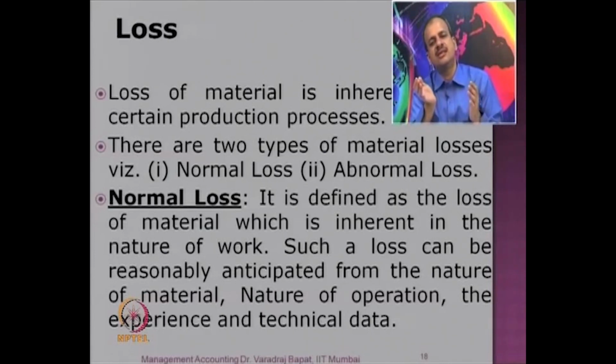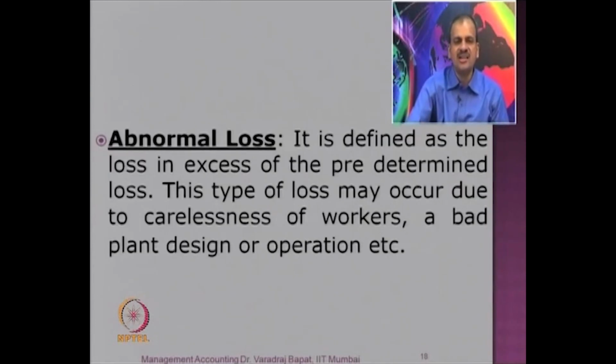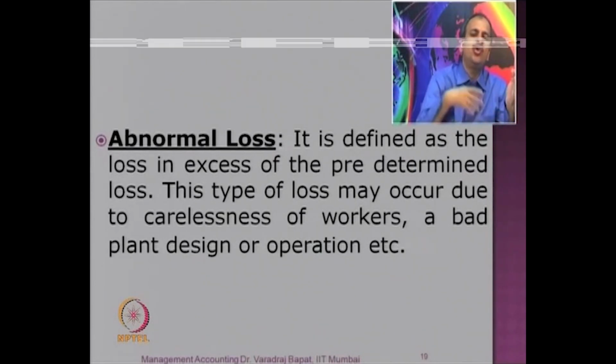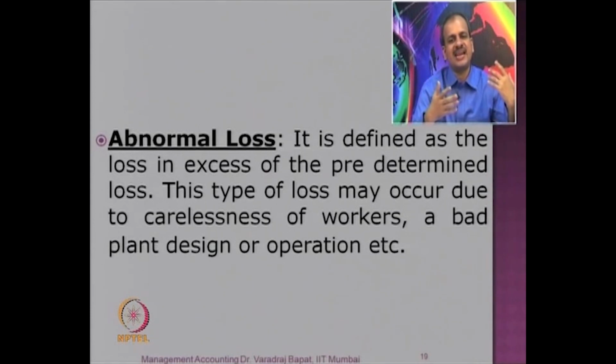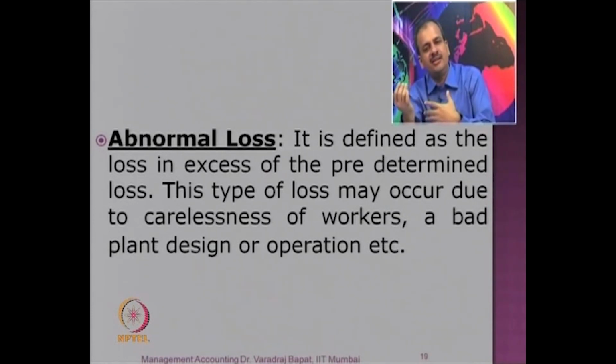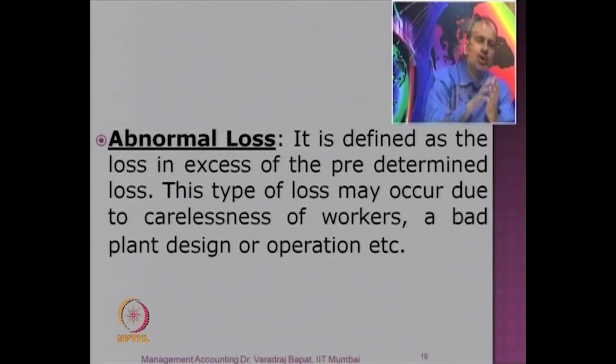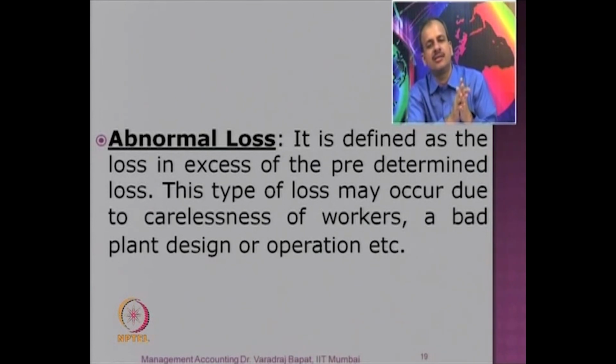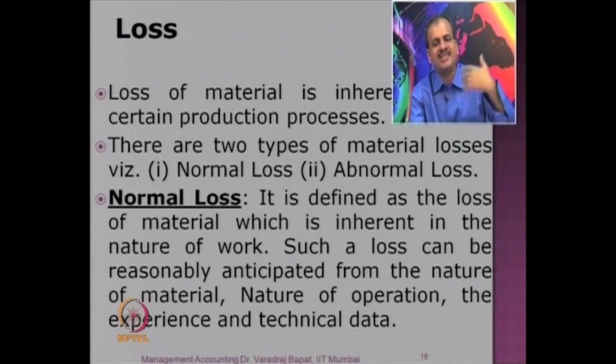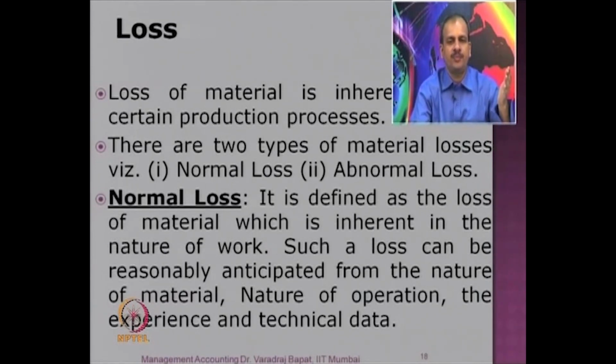As against this, there are abnormal losses which happen because of uncertain reasons. Okay, so when the actual loss exceeds the normal, it is due to abnormal losses. Maybe workers are careless, or there is a wrong design which causes more loss than what should have been normal loss. So can you charge the customer with abnormal loss? Naturally you cannot. It is because of the company's carelessness, you can't blame the customer. So abnormal losses have to be borne by the company. Normal losses get charged to the customer.